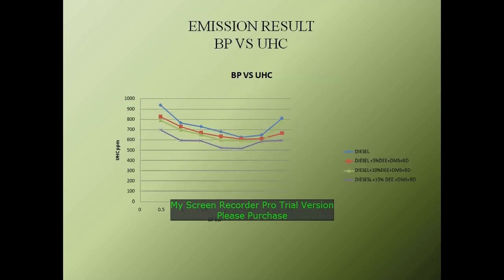This is the emission result of brake power versus unburned hydrocarbon. In this graph, emission is low for the mixture of used crude oil, dimethyl sulfoxide and diethyl ether at 15%, then the other 5%, 10% and base diesel. This is because complete combustion occurs due to the oxygen content.